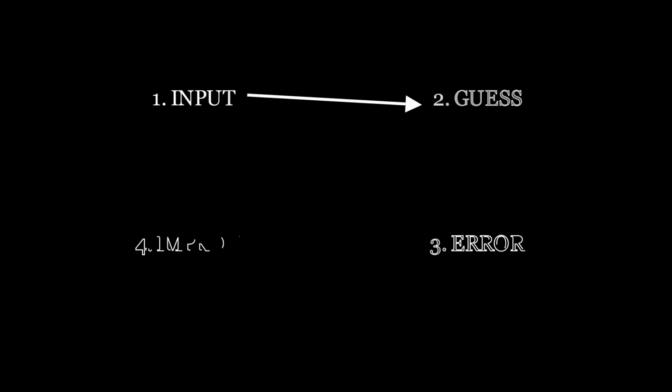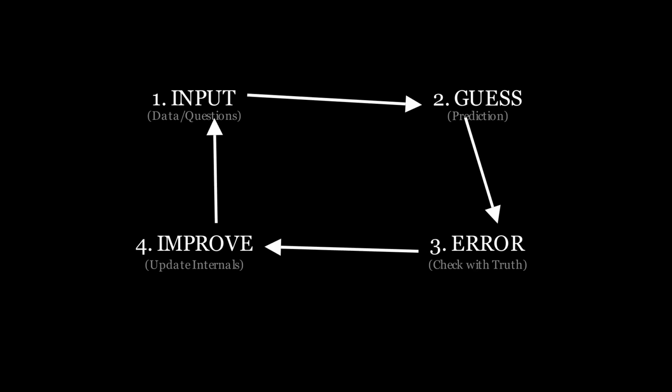This 4-step cycle is the heart of machine learning. Input data, make a guess, calculate the error, and improve the brain. Repeat this millions of times, and you get AI.